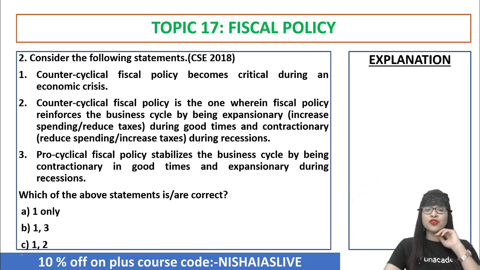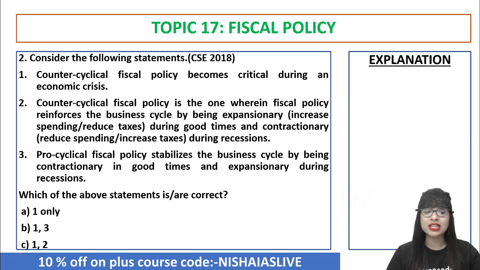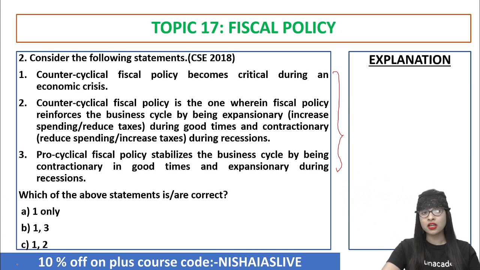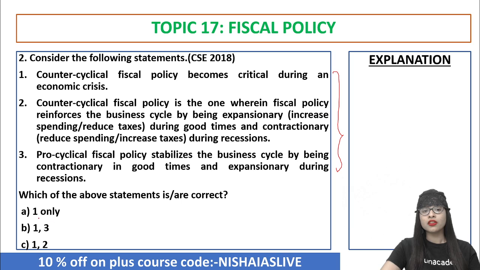The next one: in the year 2018 prelims examination, you had a question, guys. First, counter-cyclical fiscal policy becomes critical during an economic crisis. Second, it is one wherein fiscal policy reinforces the business cycle by being expansionary during good times and contractionary during recessions. Third, pro-cyclical fiscal policy stabilizes the business cycle by being contractionary in good times and expansionary during recessions. Think and give the right answer. Which one do you think could be correct? And the answer is option A, which means that only the first one is correct, whereas the second and third are absolutely wrong.